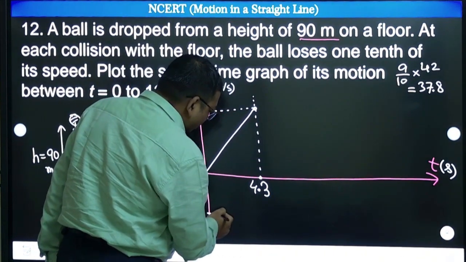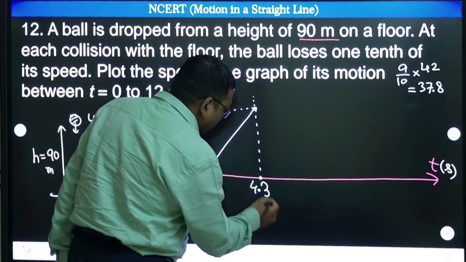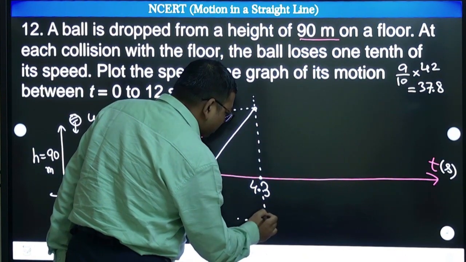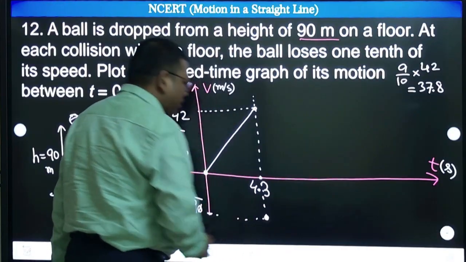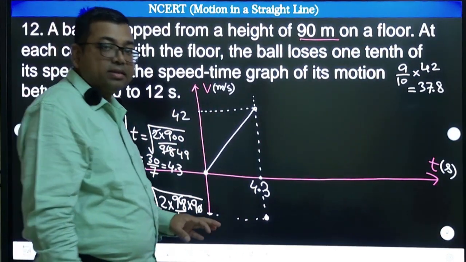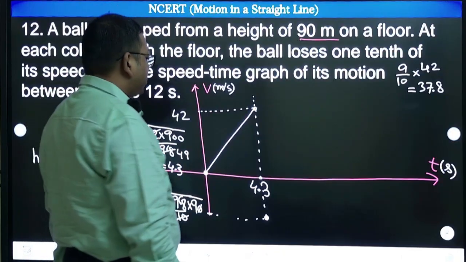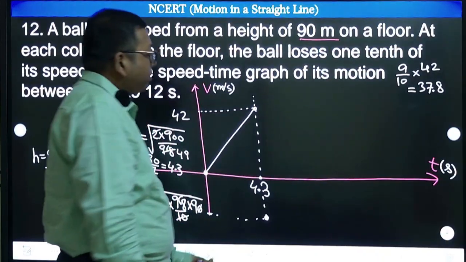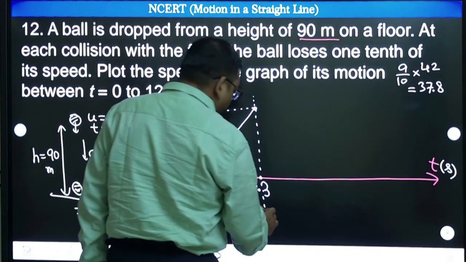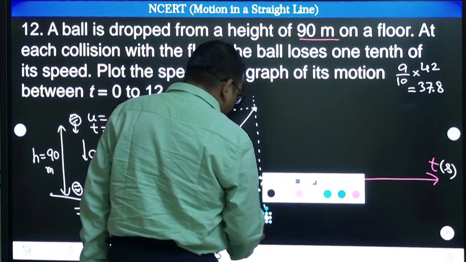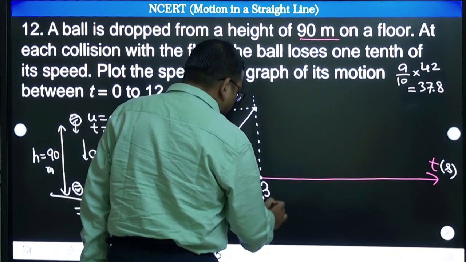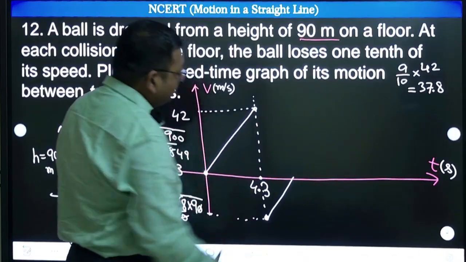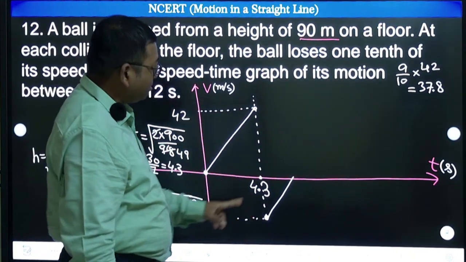Somewhere from here you can see, just after this point, it is going to start. But the acceleration direction is the same, so the slope will be like that only. So it will be going like this. First of all, what will happen? It will go and somewhere the velocity will become 0. Remember, these lines will be parallel lines.